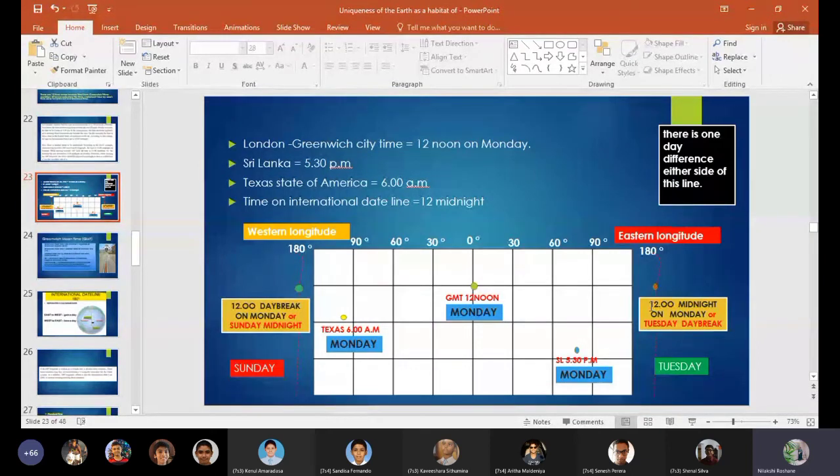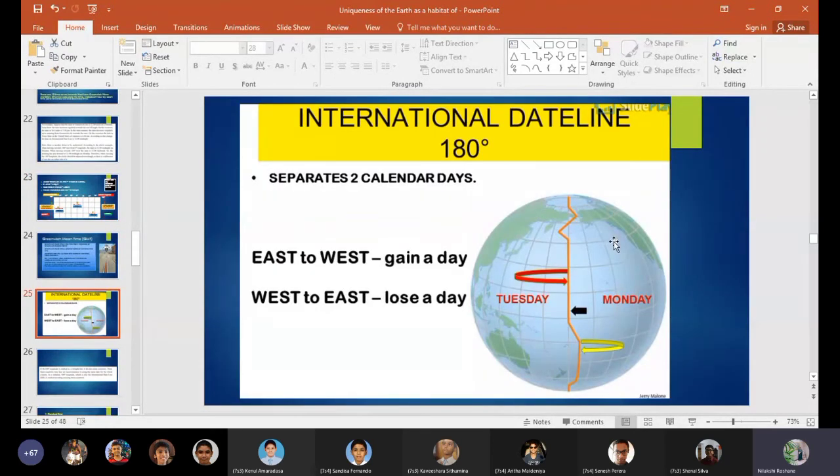In the western longitudes, it's 12 daybreak on Monday or Sunday midnight. So it means they are in Sunday. What you have to remember is that the international dateline at 180 degrees separates two calendar days. So east to west, gain a day, and west to east, lose a day. If you are crossing the international dateline, you will gain a day. So it means you can time travel east to west.